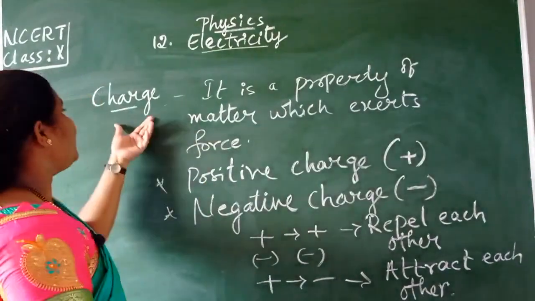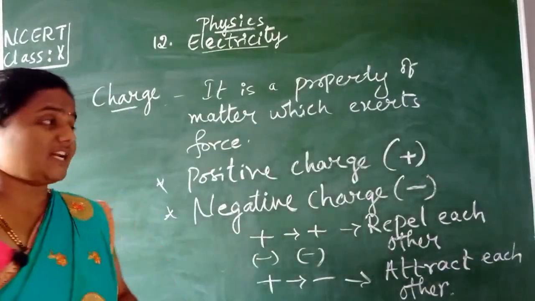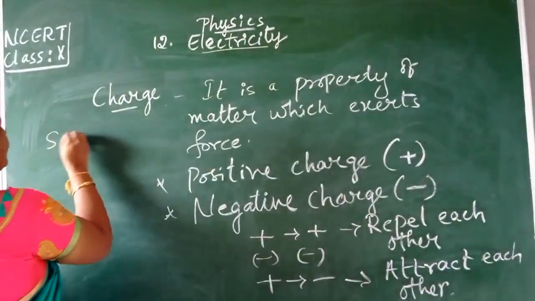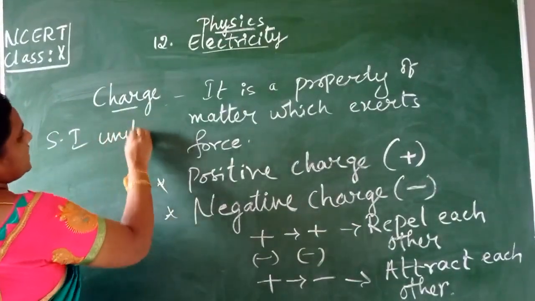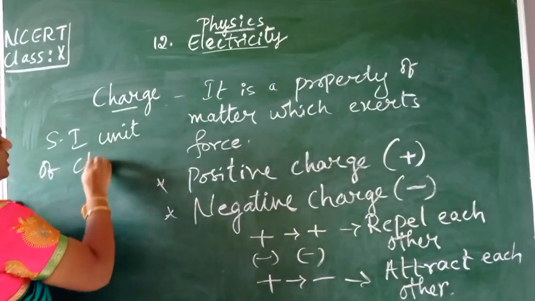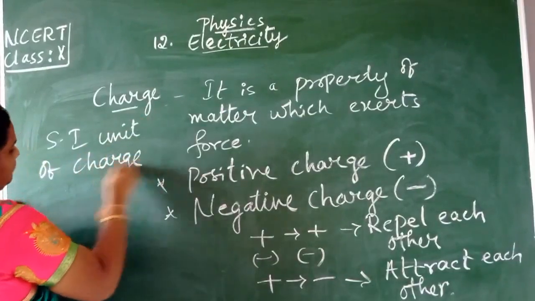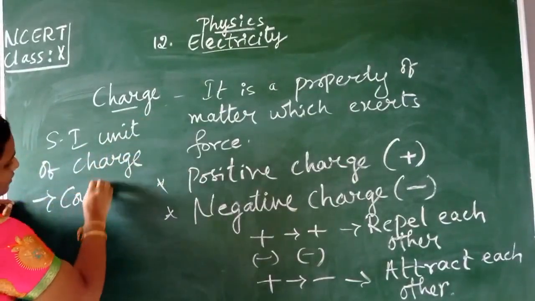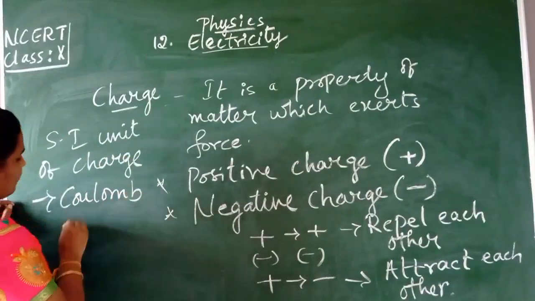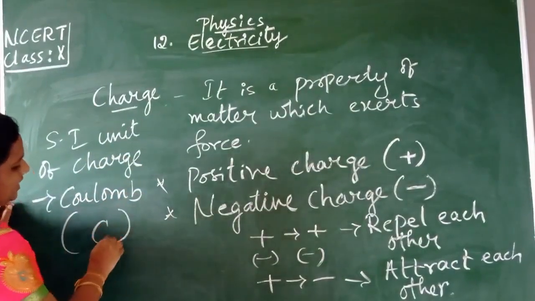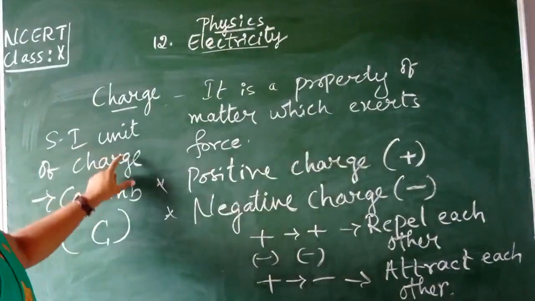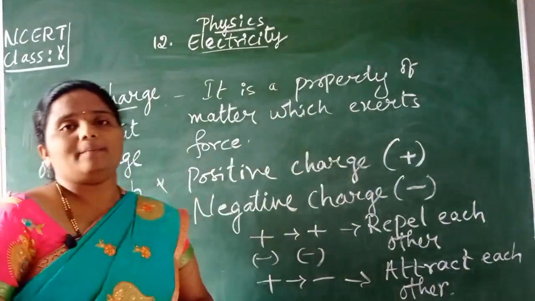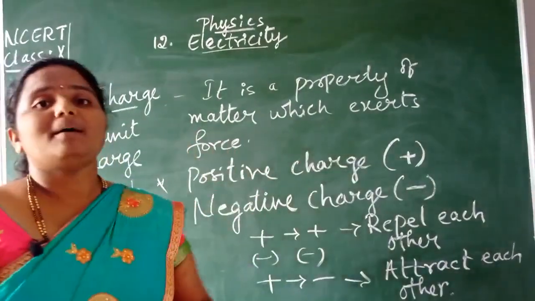The SI unit of a charge is Coulomb, children. It is the name of the scientist. The SI unit of charge is what, children? Coulomb. And it is often represented with capital C, isn't it, children? The SI unit of a charge is what? Coulomb. All these things you keep in mind, children.